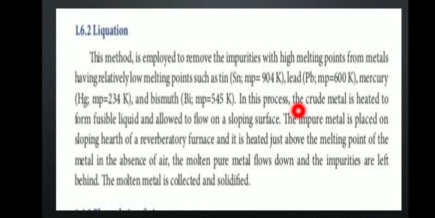In this process, the crude metal is heated to form a fusible liquid and allowed to flow on a sloping surface. The impure metal is placed on the sloping hearth of a laboratory furnace and heated just above the melting point of the metal in the absence of air. The molten pure metal flows down and the impurities are left behind. The molten metal is collected and solidified.